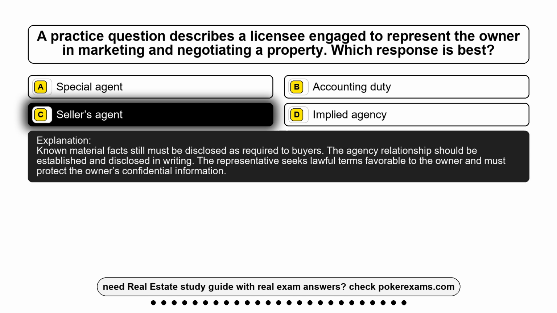Known material facts still must be disclosed as required to buyers. The agency relationship should be established and disclosed in writing. The representative seeks lawful terms favorable to the owner and must protect the owner's confidential information.